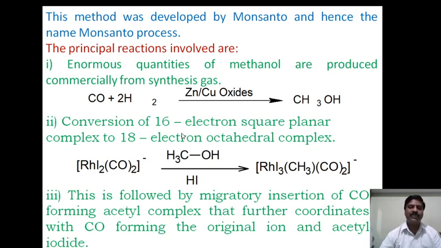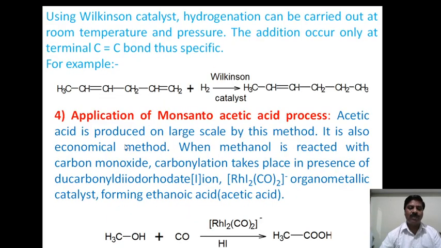For the use of the Monsanto acetic acid process, you just have to write this much and name the catalyst. We have to say that dicarbonyldiiodorhodate(I) is the catalyst which is used in the Monsanto acetic acid process preparation.